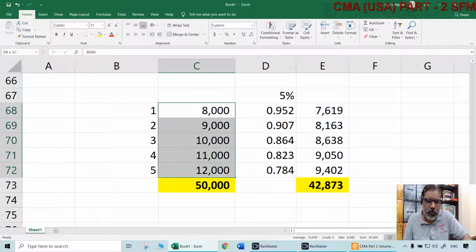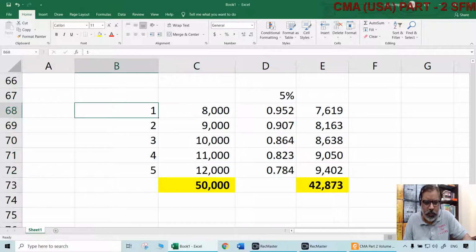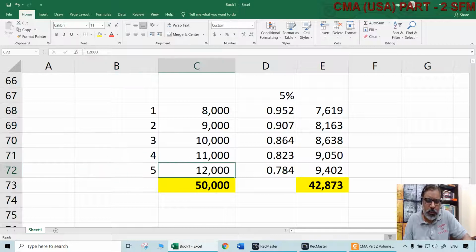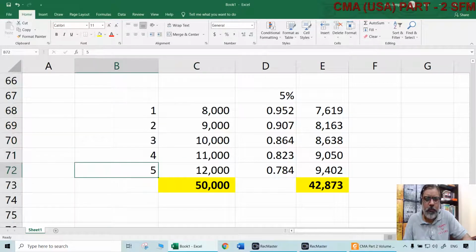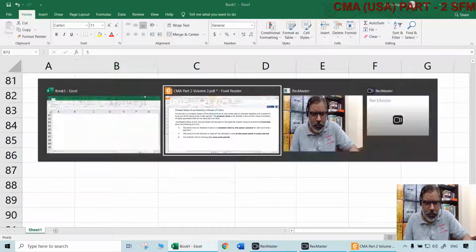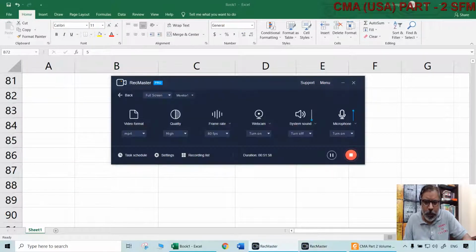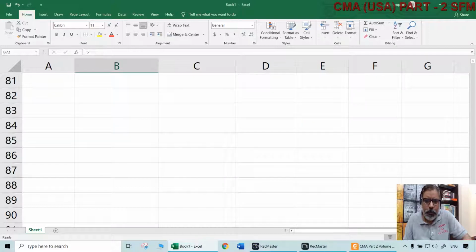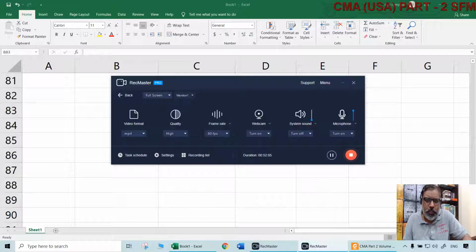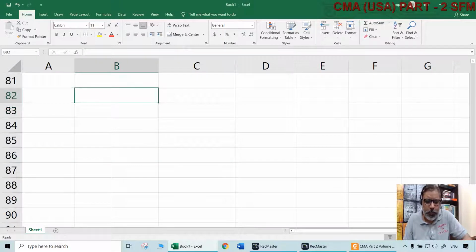So when are we going to receive them? At the end of the nth year, whichever year it is. So $12,000, when is it going to be received? At the end of the fifth year. After 5 years, we are going to receive that. So that is a point to be noted also for PVIF, particularly when it is a one-shot single PVIF, I mean, one amount of cash flow only, whether it is inflow or outflow, which is happening in the future naturally. We are computing the present value of it.